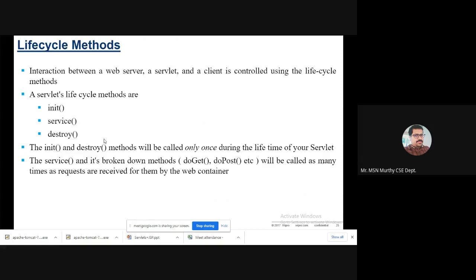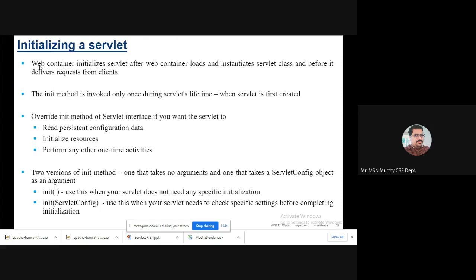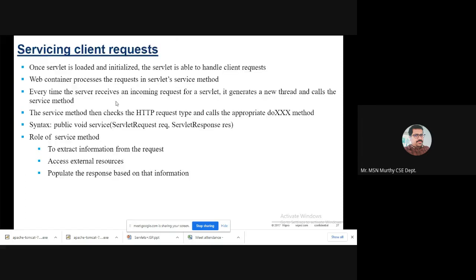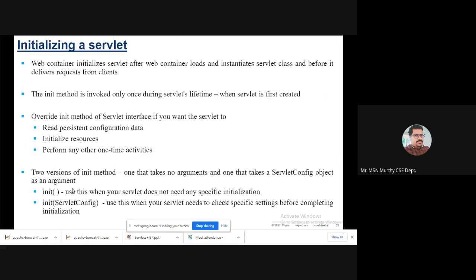Okay. Next, how to initialize a servlet? I have just shown you init with ServletConfig. There are two versions of this init method. Override the init method of the Servlet interface if you want to. Actually, we need not write it; automatically, the initialization will be done.